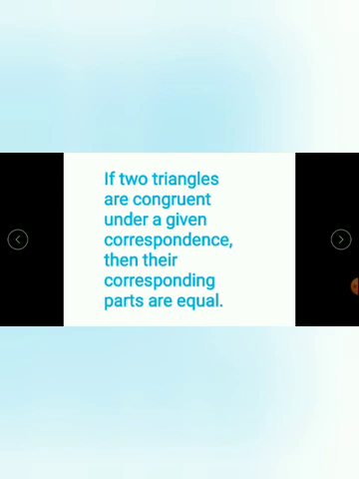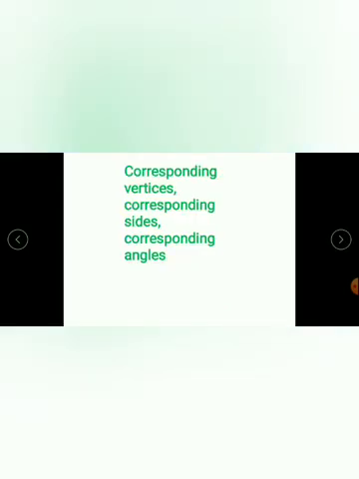So, two triangles are congruent means their corresponding parts are equal. What are these corresponding parts? Corresponding vertices, corresponding sides, and corresponding angles. When two triangles are congruent, their corresponding sides, that means the three sides, will be equal. The three angles will be equal. About the vertices we are not saying anything because we are not bothering about the vertices. Only sides and angles we are considering. So when two triangles are congruent, the corresponding sides and corresponding angles will always be equal.